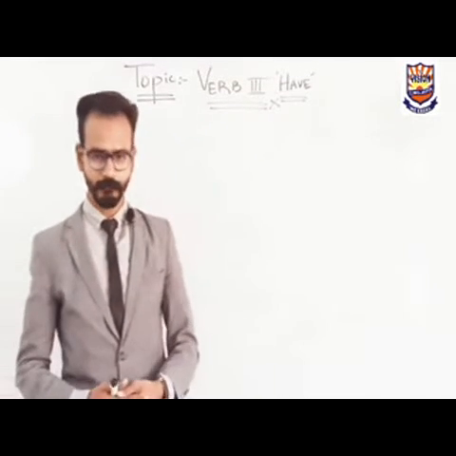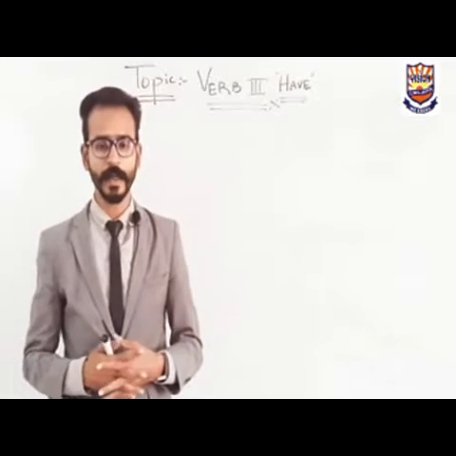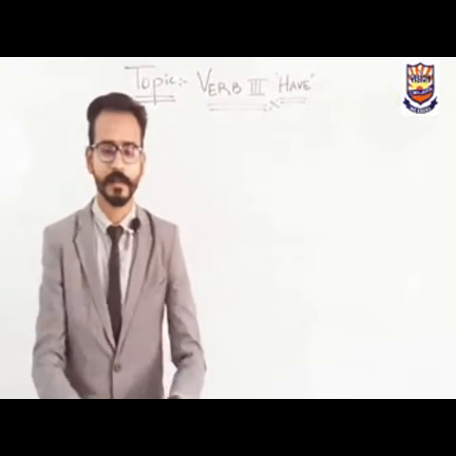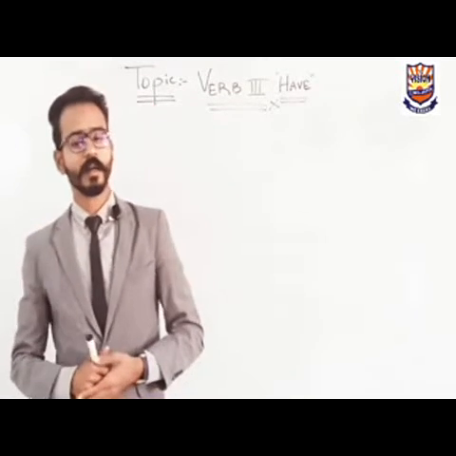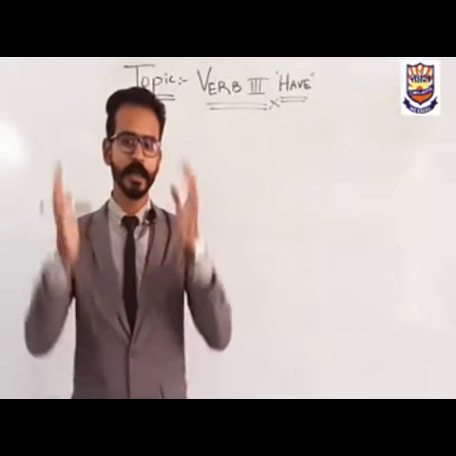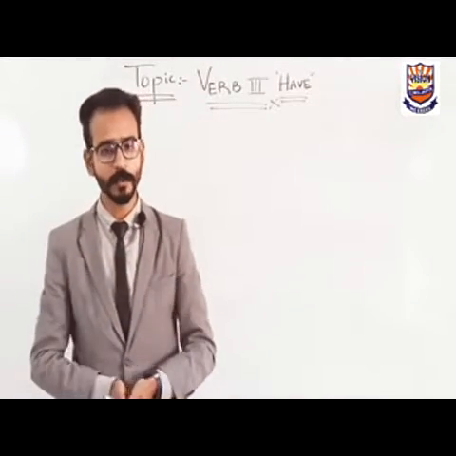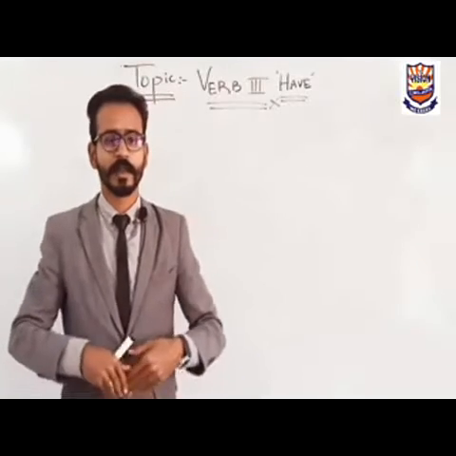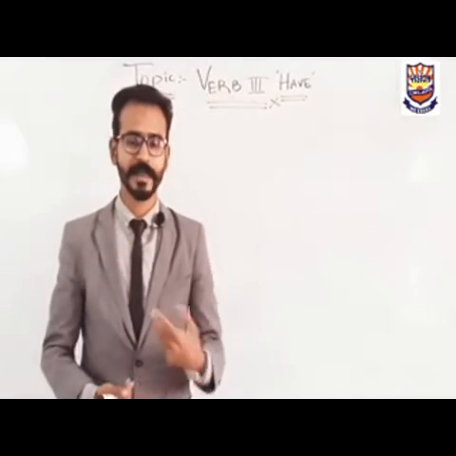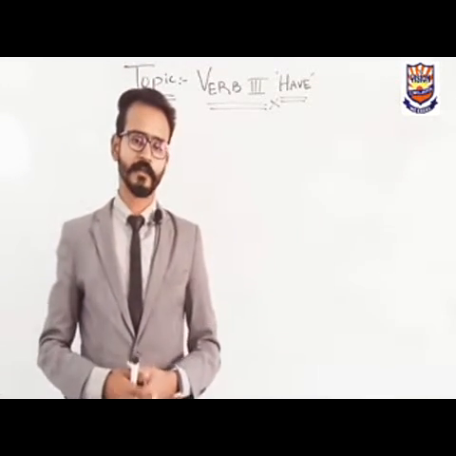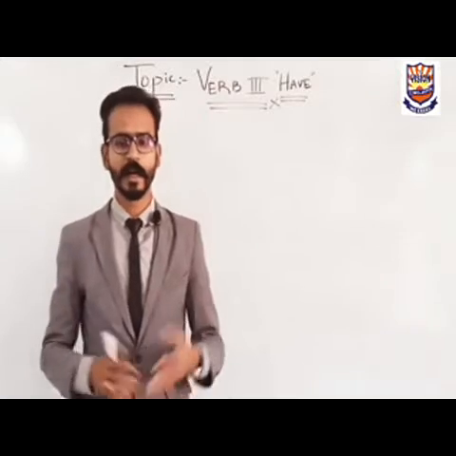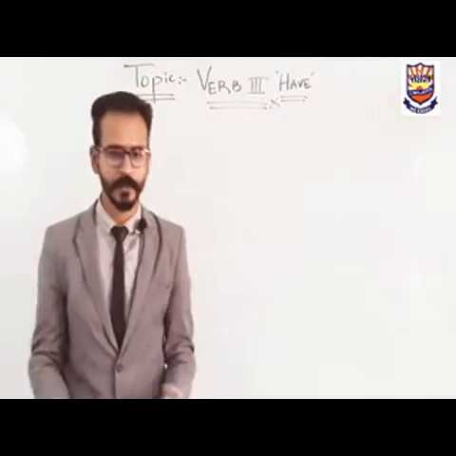You know, guys, what is the topic? What are we going to discuss today? Actually, what we just discussed is have as a helping verb, and it gives us the sense of completion. We had examples: I have done this work. I have played cricket.